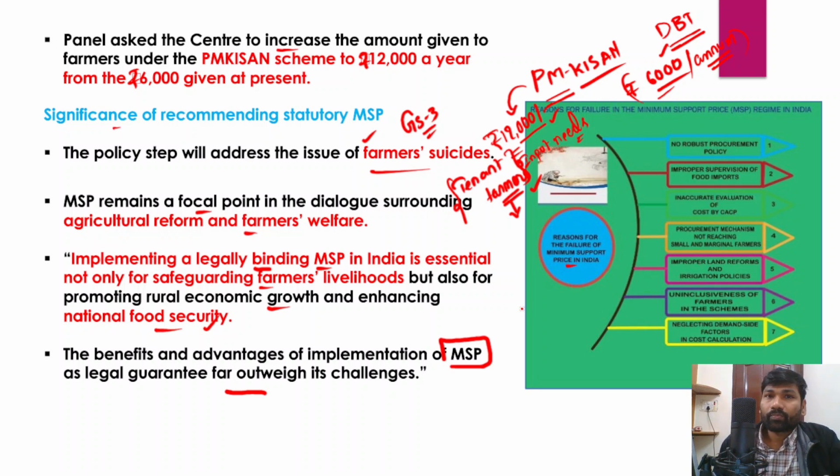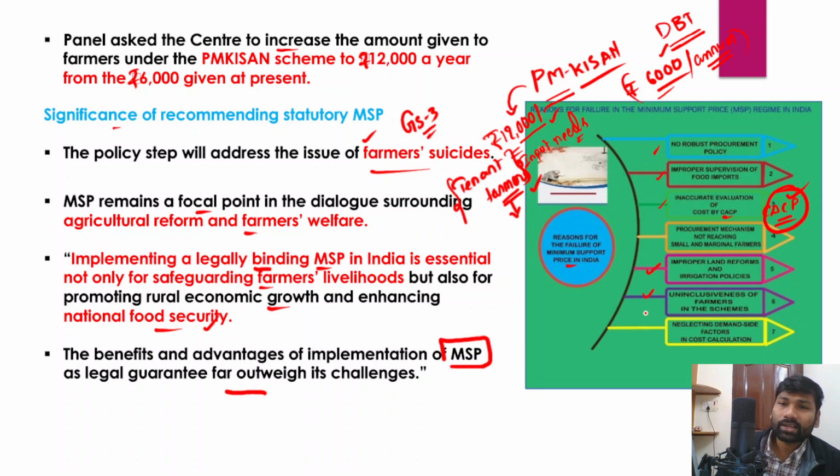Due to those reasons, the minimum support price regime has largely failed. For example, there is no robust procurement policy, and in fact procurement is limited to some big states such as Haryana, Western UP, and Punjab. There is also improper supervision of food imports, and inaccurate evaluation of cost by the Commission on Agricultural Costs and Prices. This Commission on Agricultural Costs and Prices is the agency that recommends MSP to the government, and the government will take a final call on that.